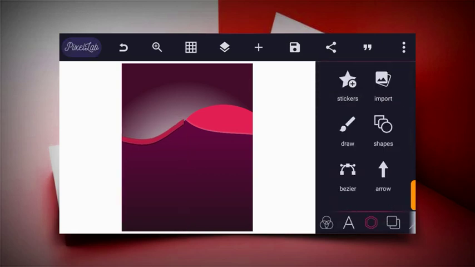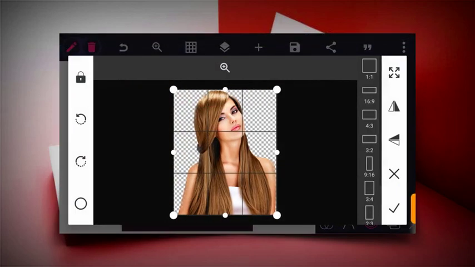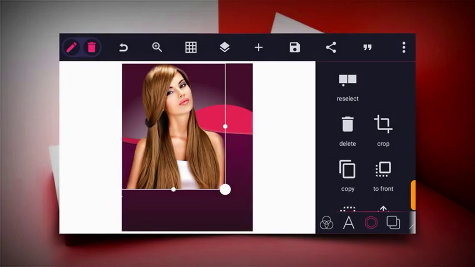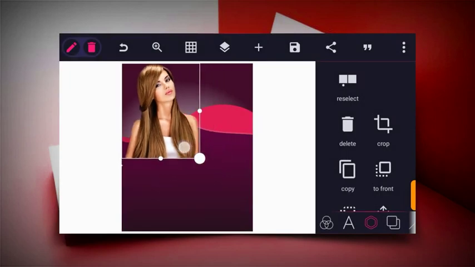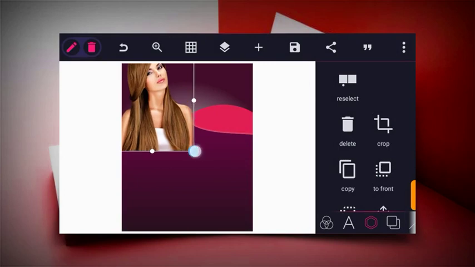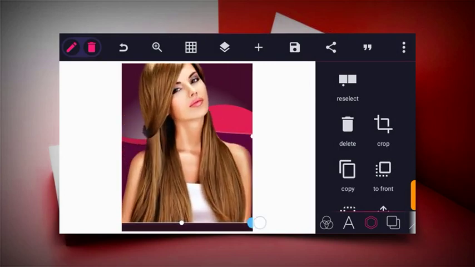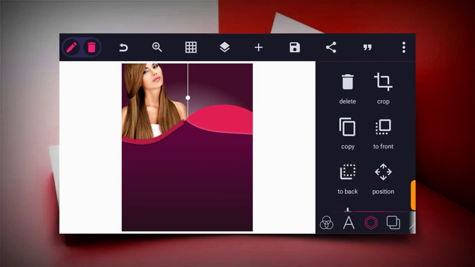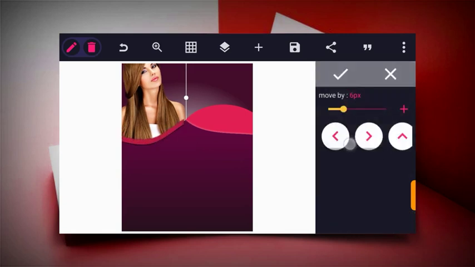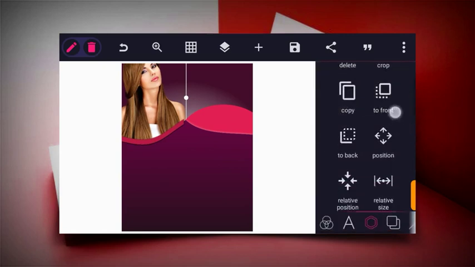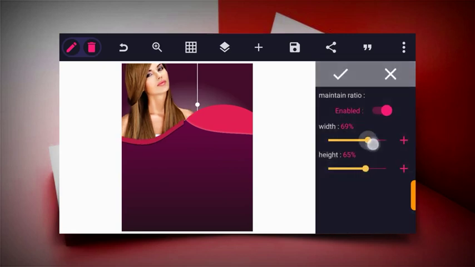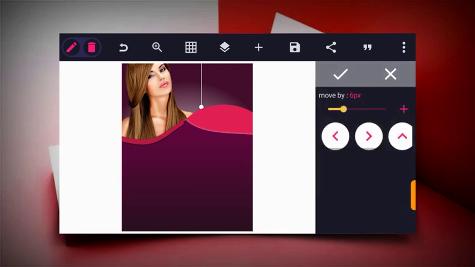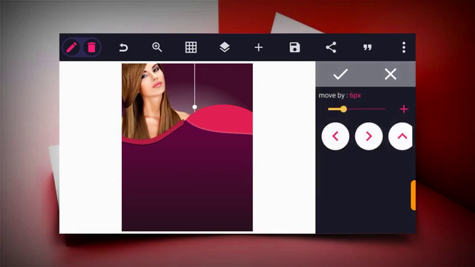So guys, after this, the next thing to do now is to import our first image. Click on import and then import this one. Just click OK and then position it at this side. Position it this way. You can use this icon to increase or reduce it. Position this way and then move it to the back. Let's increase it more. You can use the relative size icon to increase more, and then use the position tool to move it to the back a bit.